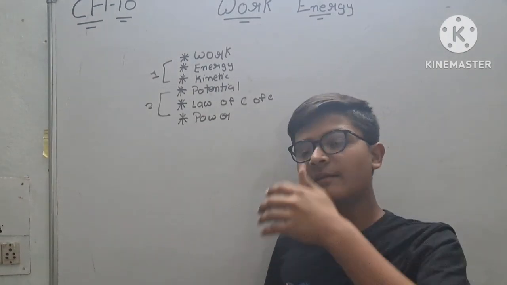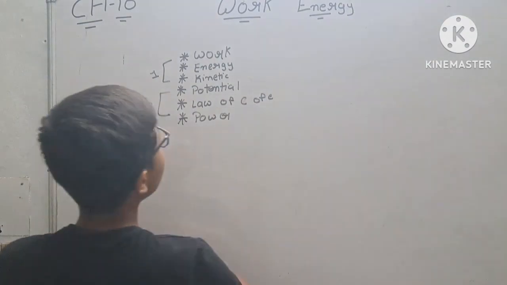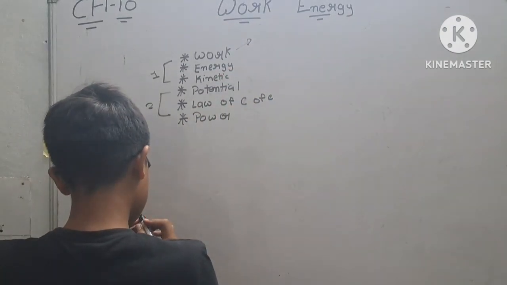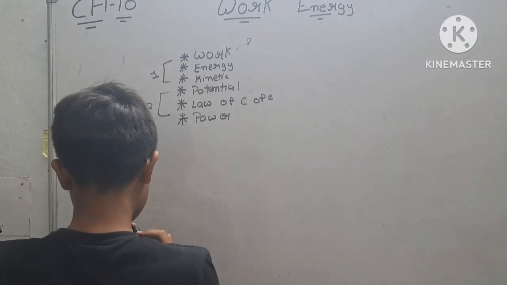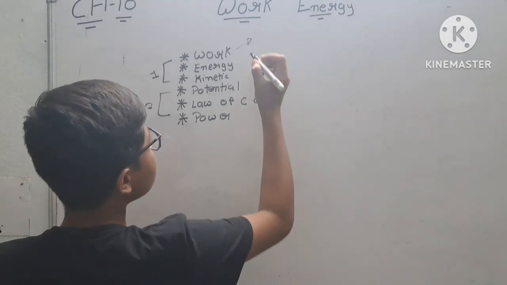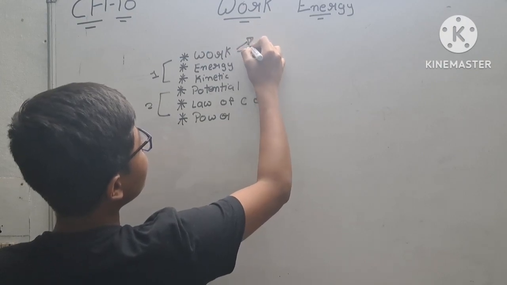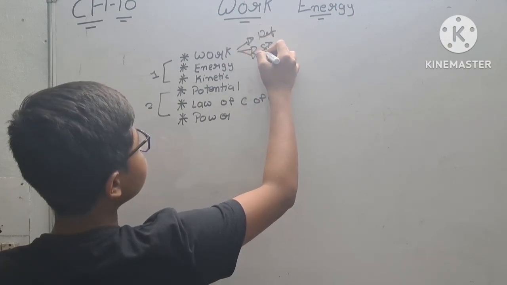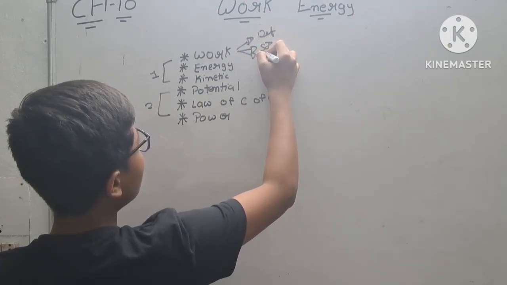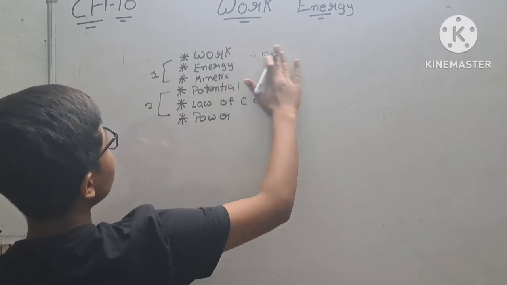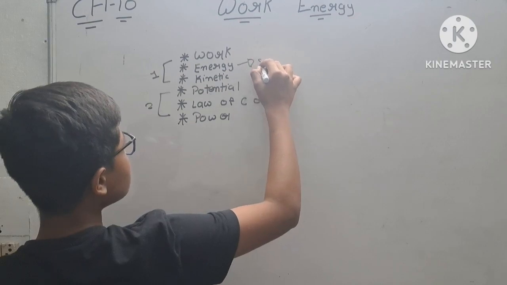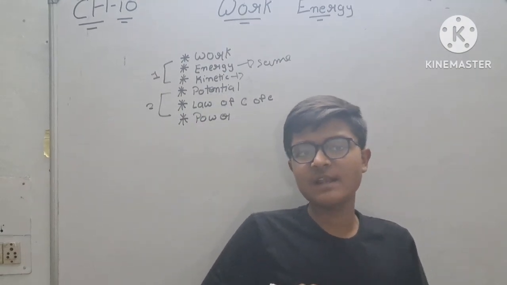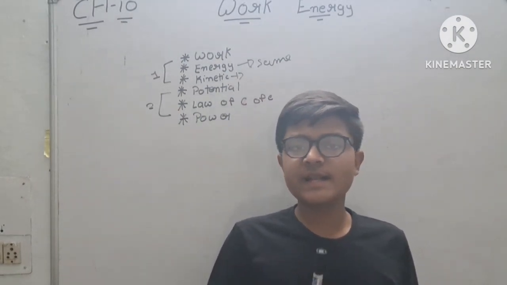So let's begin with work. We will first of all see what is work and how we will define it: SI unit, definition, and formula, etc. For energy, we will see these same things. And in kinetic energy we will see the definition as well as its derivation. So let's start with work.